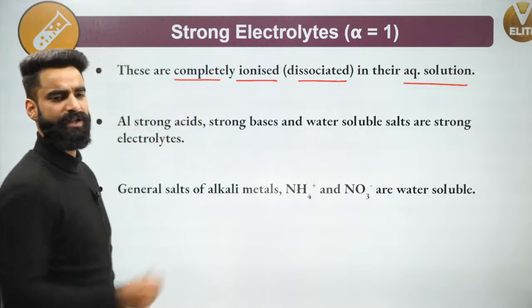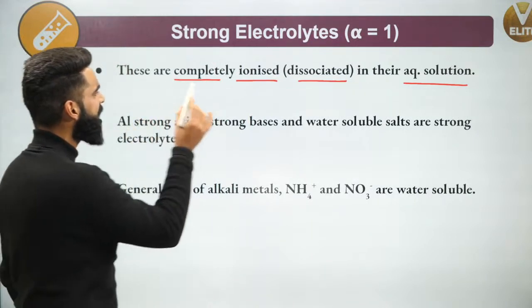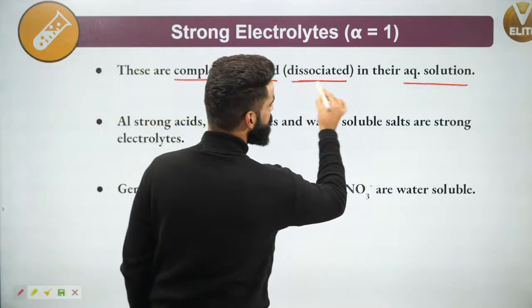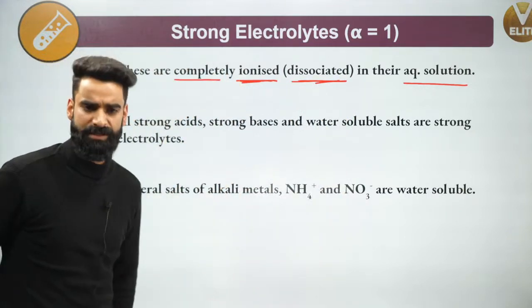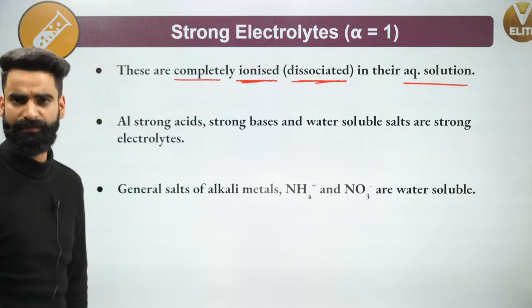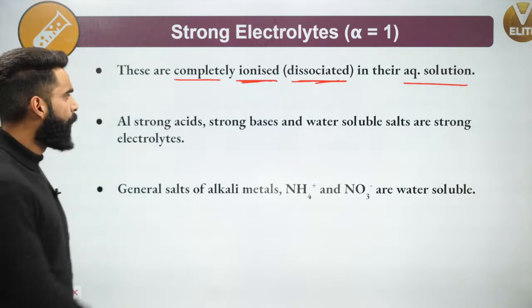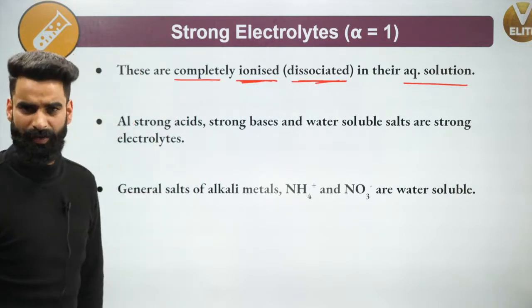Very simple. Now, what are the examples of these strong electrolytes?